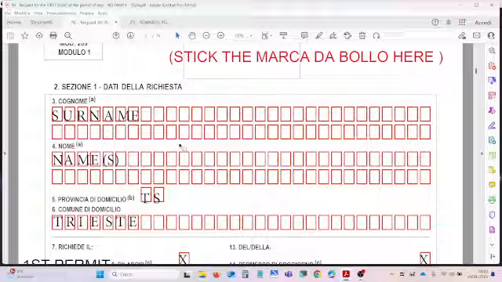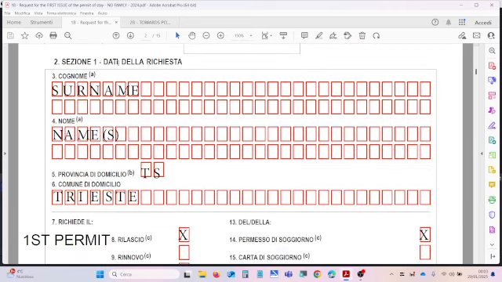Going down to the section 1, here you have to enter some simple information like your surname or surnames in the field 3, cognome, and your first names in the field 4, nome. Please use the same spelling as in your passport for this information. It's very important because the questura can check and change it if you did not use the right and all your surnames and names.